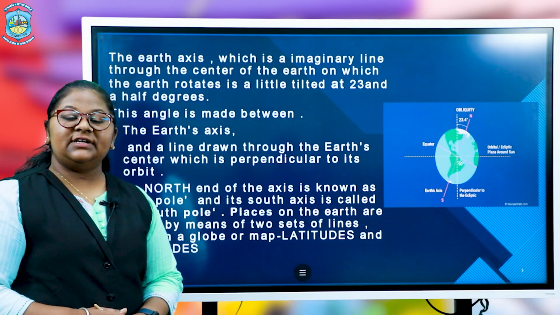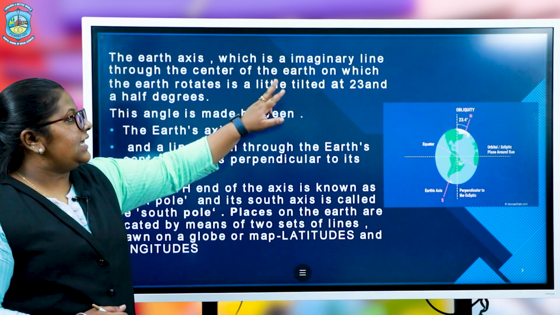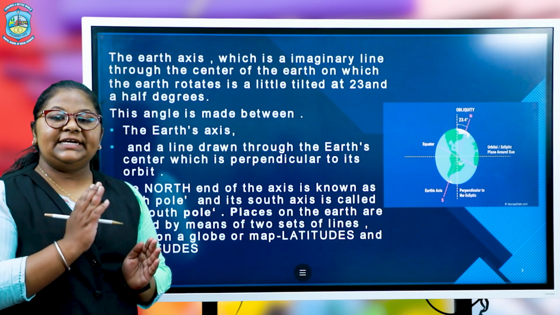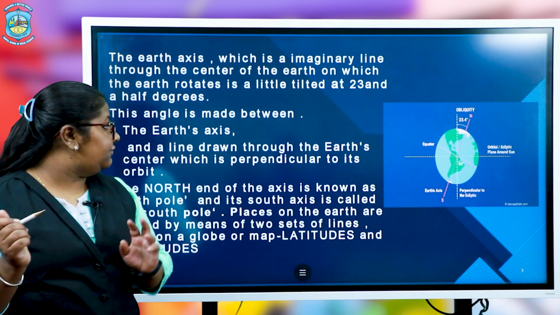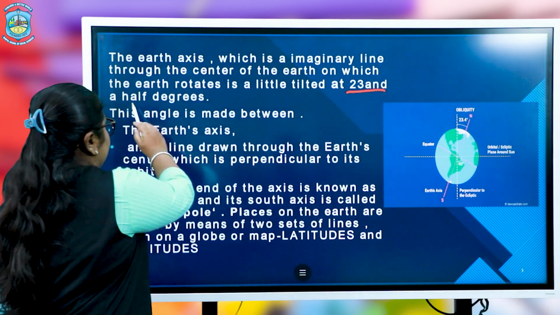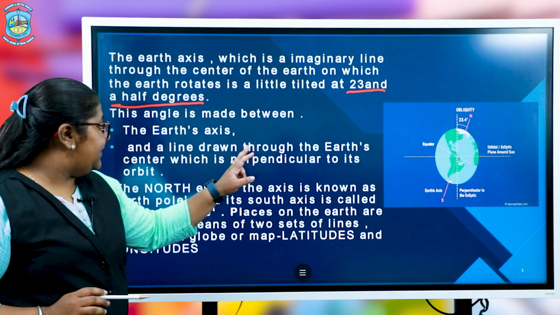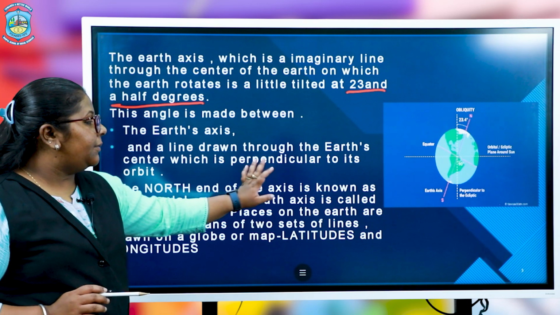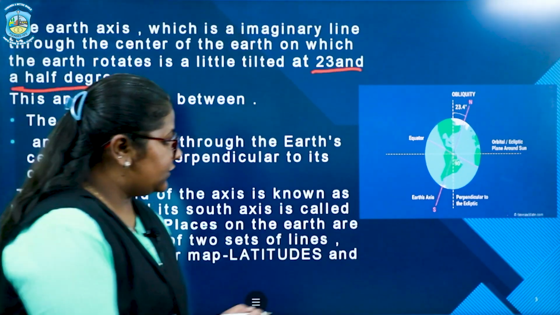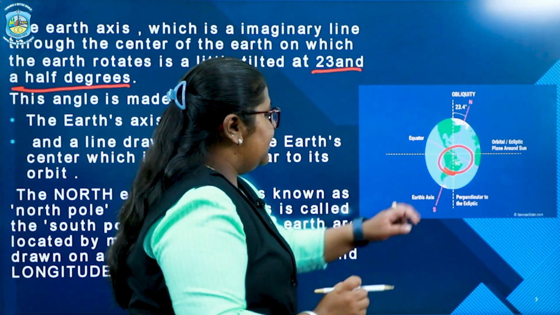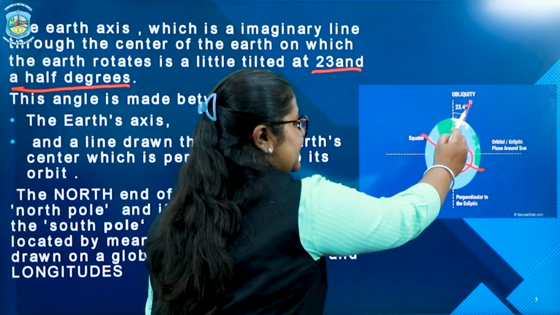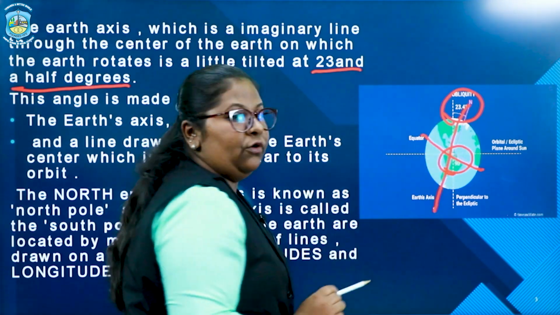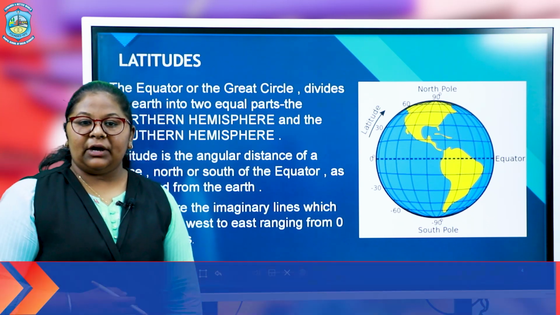Now we will study the Earth's axis. The Earth's axis is an imaginary line through the center of the Earth, which is tilted at 23.5 degrees. The angle made between the Earth's axis and the line drawn perpendicular to its orbit is 90 degrees. This is the line which is the equator, this is the perpendicular axis and the angle which is formed is 23.4 degrees.